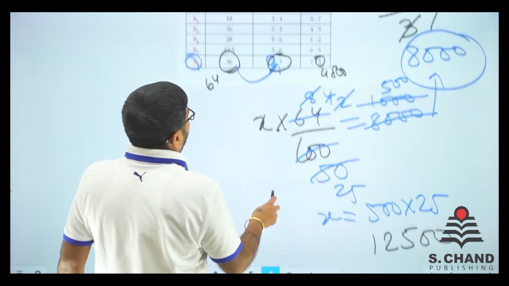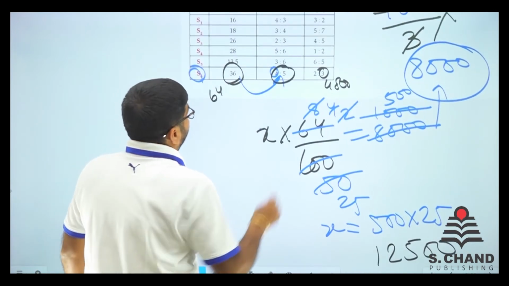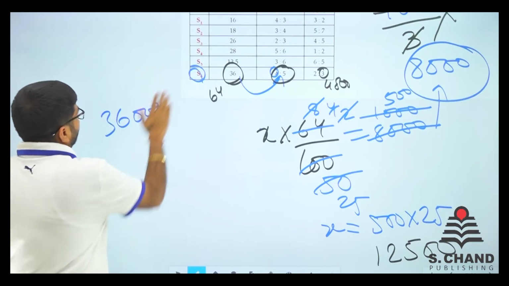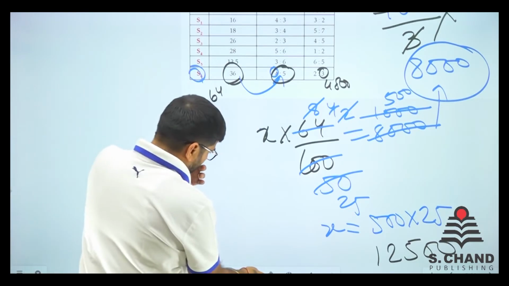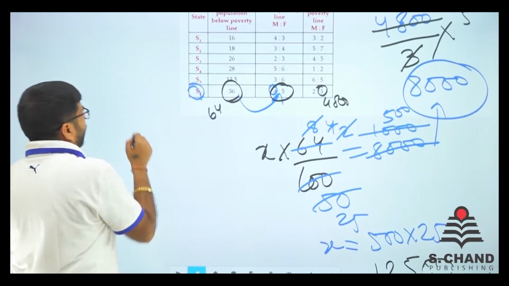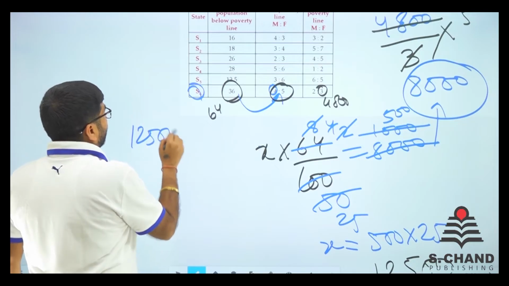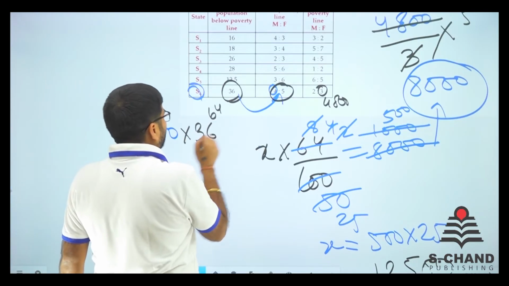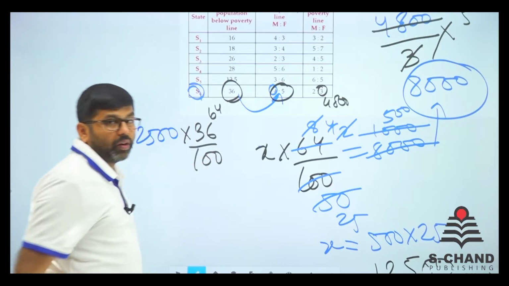So that is the total population, and out of that 36% is below poverty line. So we need to find out how many are below poverty line. It was 125,000, right? So we have got 125,000. That is the total population, out of which 36% are below poverty line.